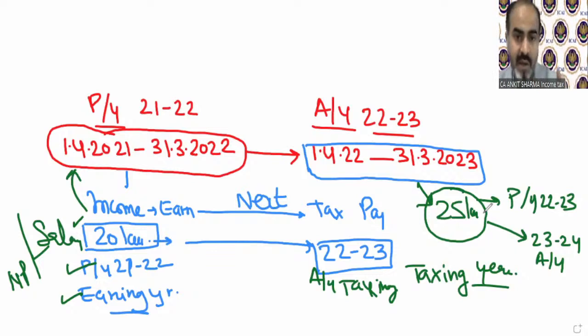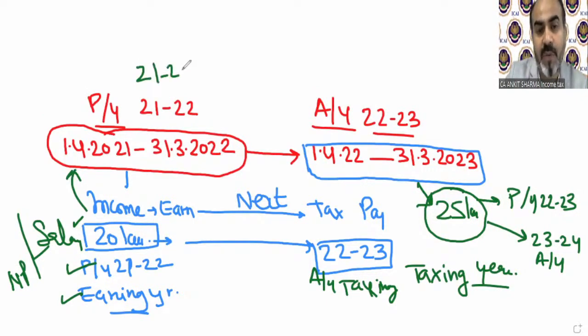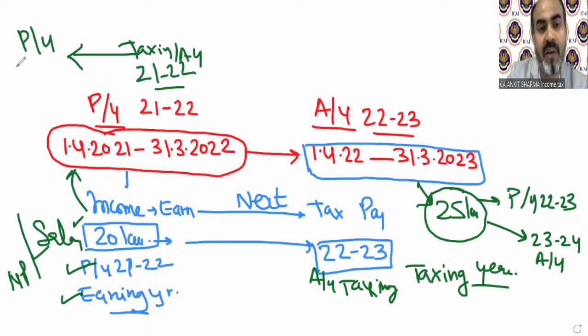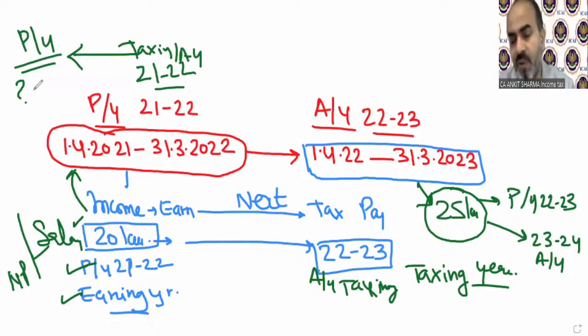Now, let me ask you something. Answer me quickly what I'm asking. Clear? 21-22 will be taxing year or assessment year for which previous year? Answer me this. In 21-22, we will pay tax. Of course, we will pay tax. So 21-22 will also be assessment year, of course, for some income. So for which year's income? Answer me fast. Let me see.